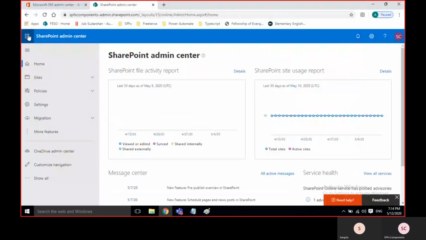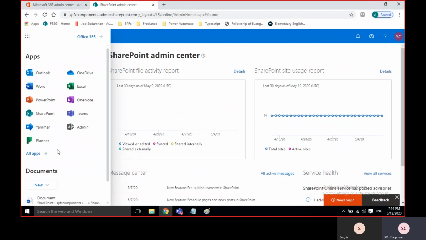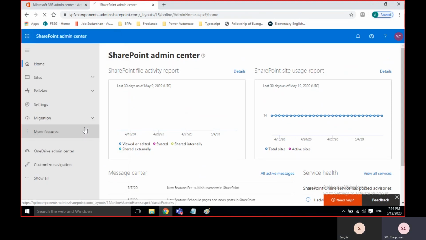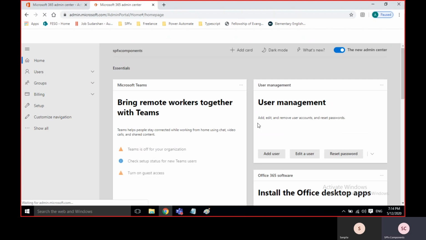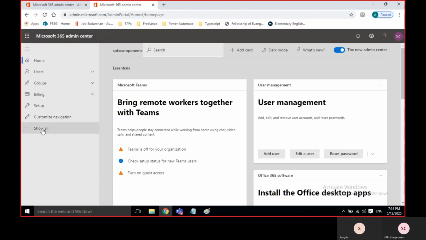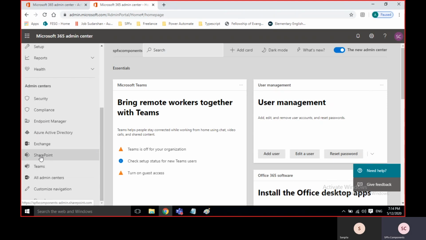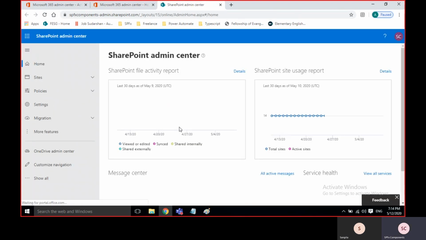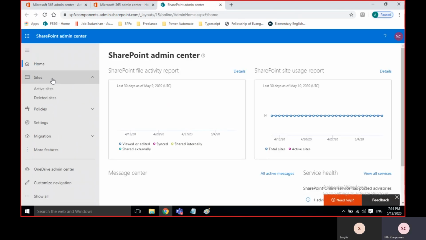Then click on app launcher. This is the app launcher. Here you can see all the Office 365 apps. Here you can see admin. Just click on admin and click on show all. You can see SharePoint at the bottom. Click on it. And here you can see sites, active sites. This is where we create the site collection.